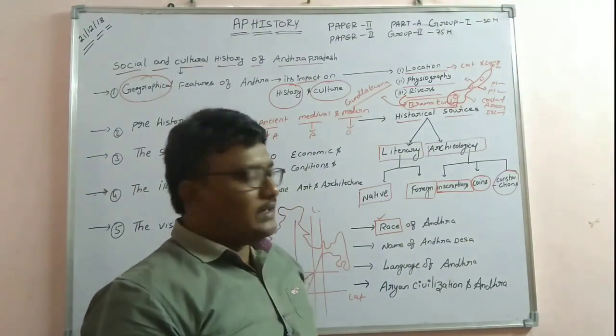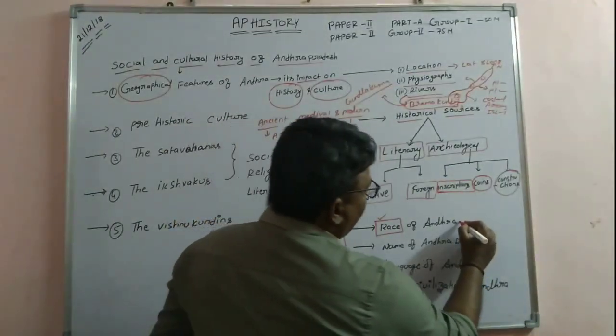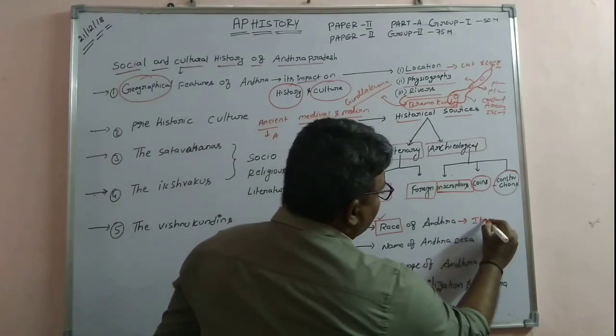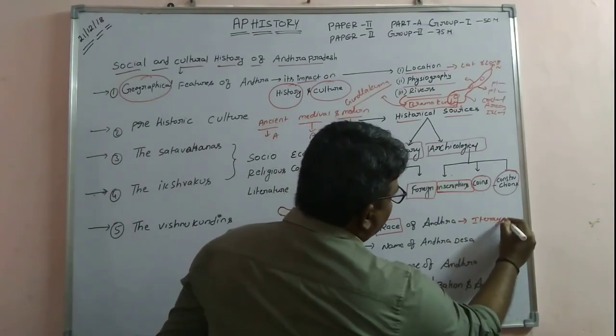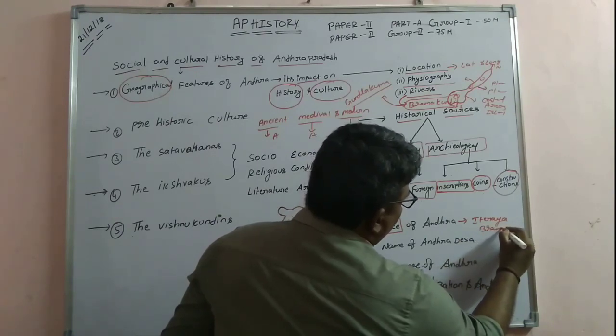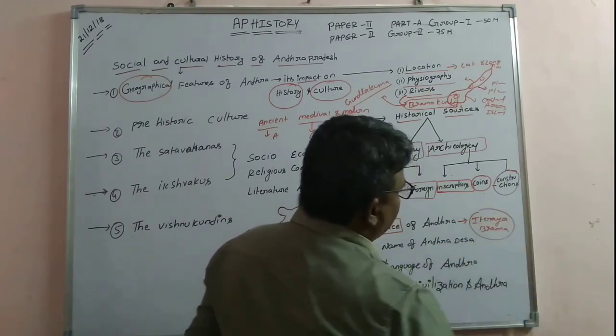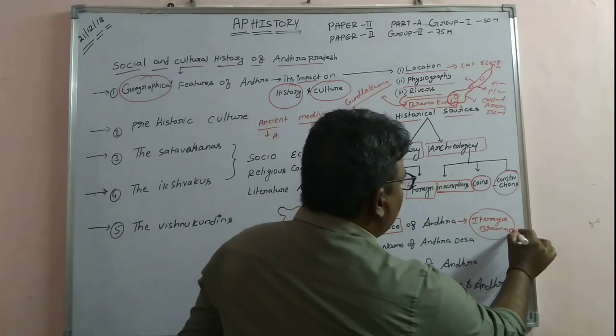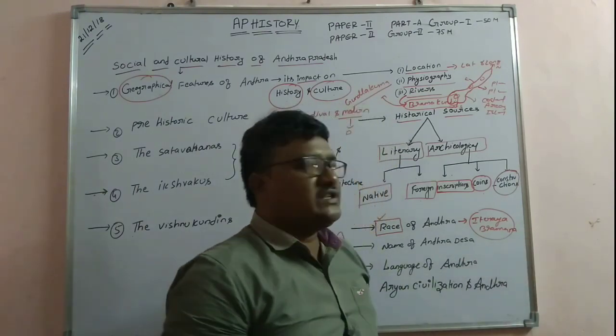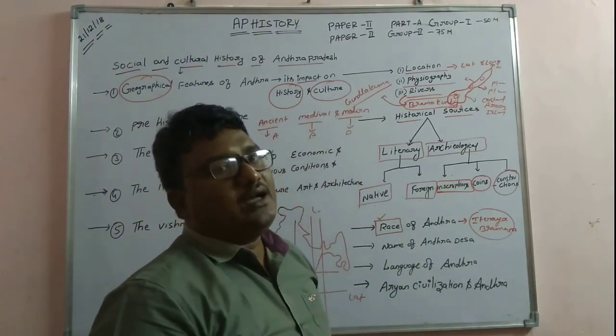Generally, we got the information that it is most probably the Aitareya Brahmana. Aitareya Brahmana is a book that gives the first and foremost information about the race of Andhra.